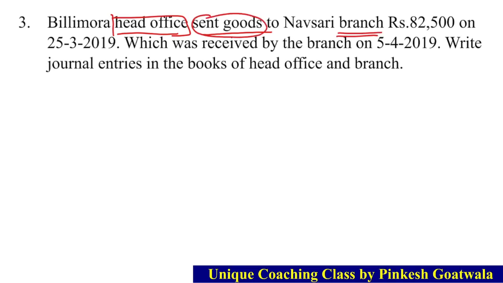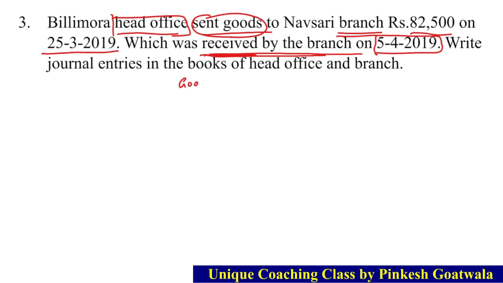Head office branch ને goods send કરે છે, rupees 82,500. When on 25th March, which was received by branch on 5th April. Branch received goods. ક્યારે goods receive કરે છે? 5th April. So it is clear that branch has not received till the end of the year, till the 31st March. 31st March સુધી receive થયું જ નથી.